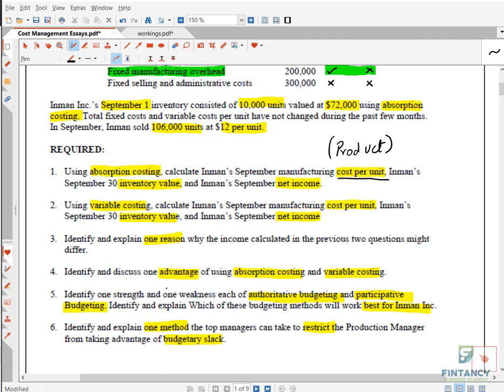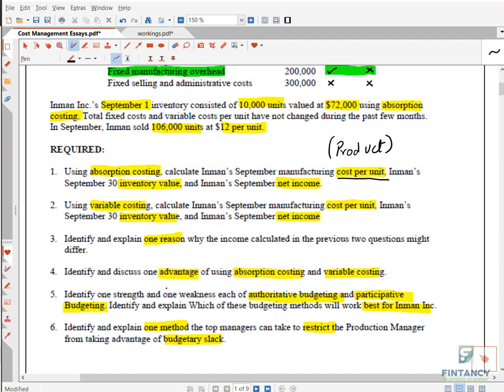True or false? False, because there can be a chance of slack in both the methods, right? But it will be less. If the examiner asks you, in authoritative budgeting, the chance of slack is less as compared to participative budgeting, true or false? This is true. Getting it, everyone? Very nice.